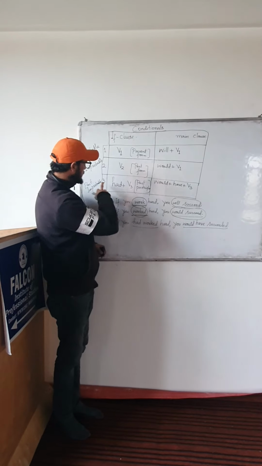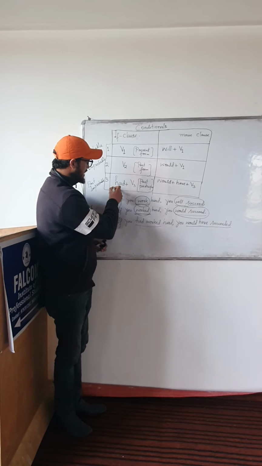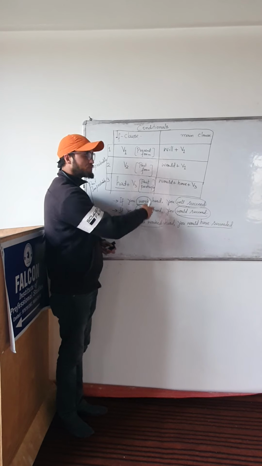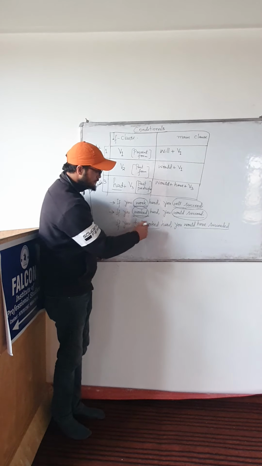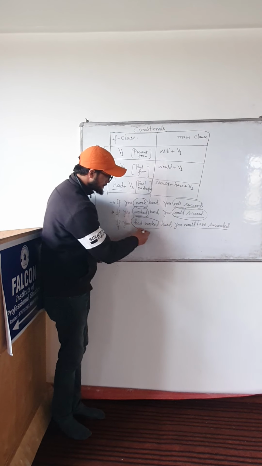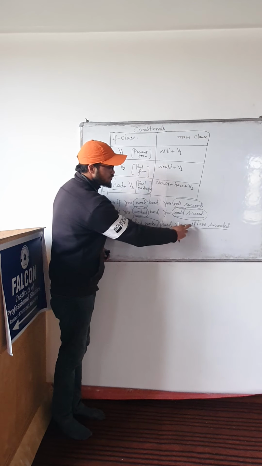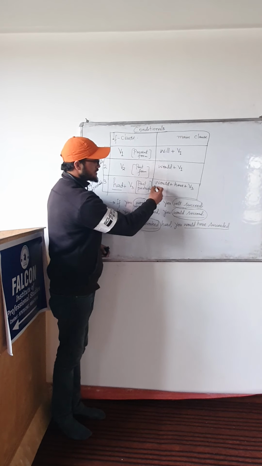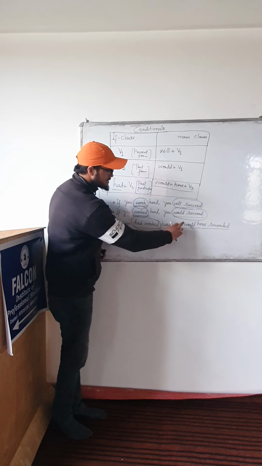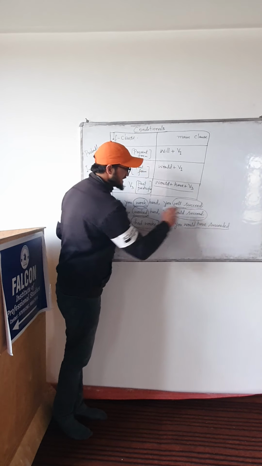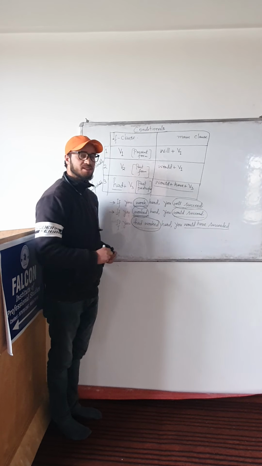Then you have the third conditional, that is the past improbable conditional. Here you have had plus V3, or past participle. If you had worked hard, had worked, you would have succeeded. In the main clause you have would plus have plus V3, that is would have succeeded. So, if you had worked hard, you would have succeeded.